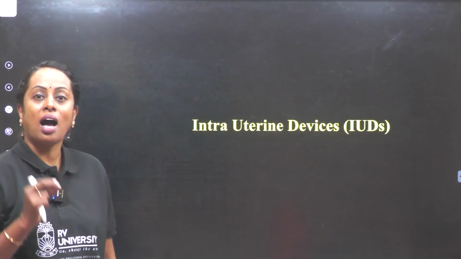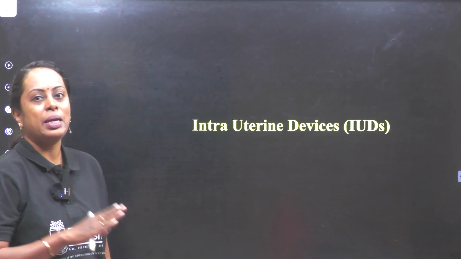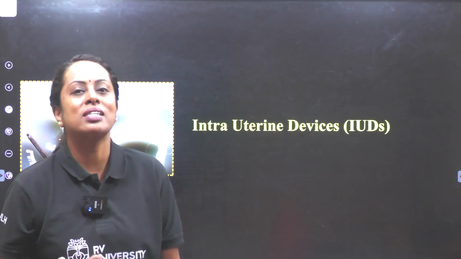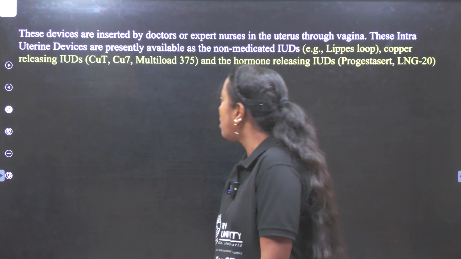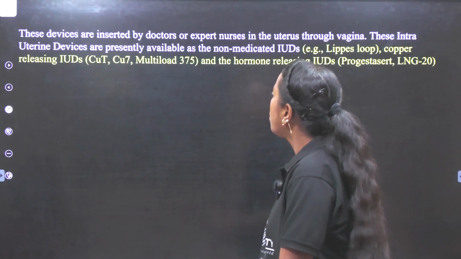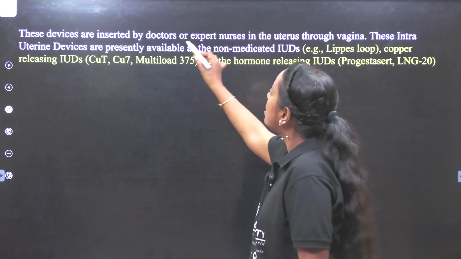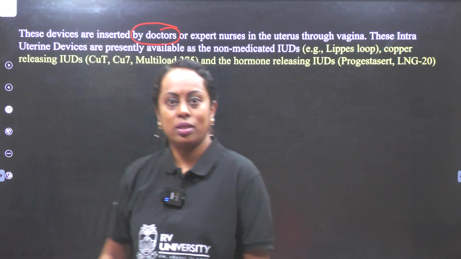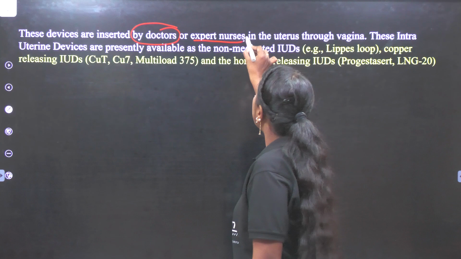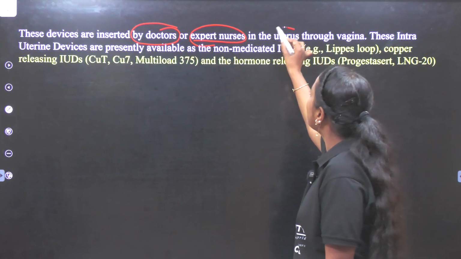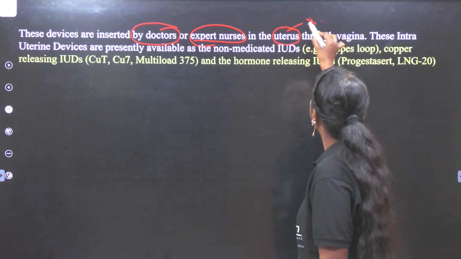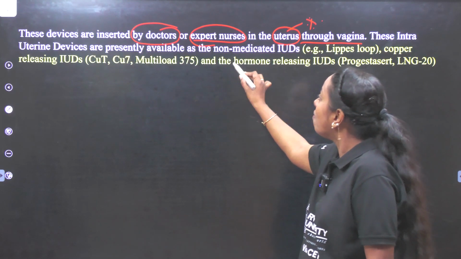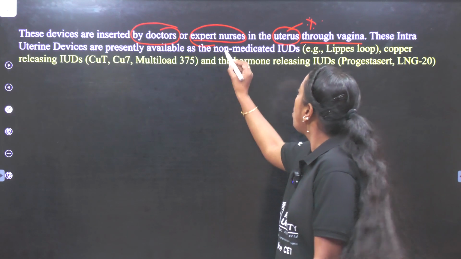Intrauterine devices, IUDs. So definitely males cannot use it. It is the females who are going to use this. Now let us understand what they are. Let's start with what is given in our NCERT textbook. These devices are inserted by whom? Doctors, not by the individuals, okay, by doctors or expert nurses, in which region? Uterus. So make a note of it. How? Through the vagina.